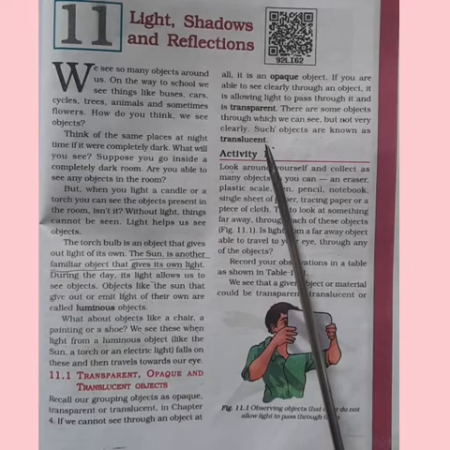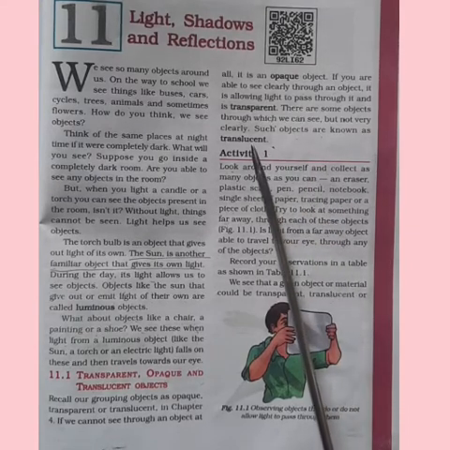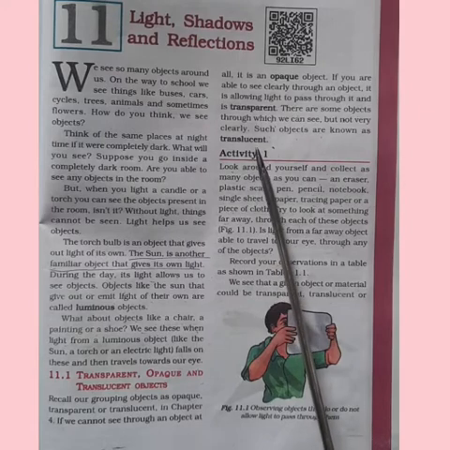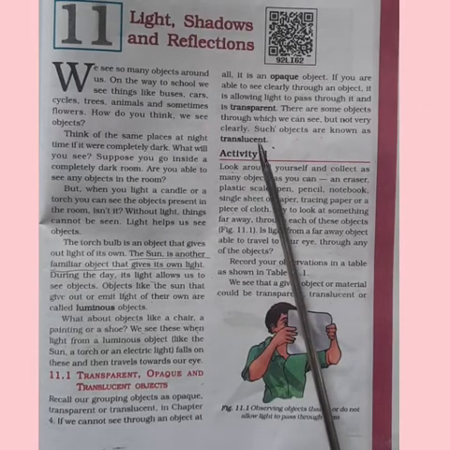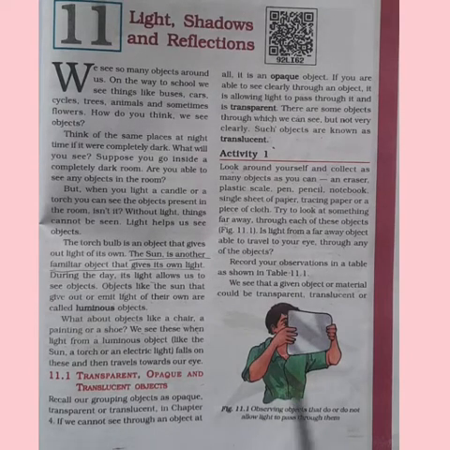We can see the objects through them but it will not be clear. For example, we have oil paper or glass. Isn't it, children? Yes.